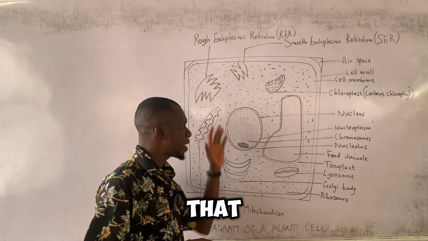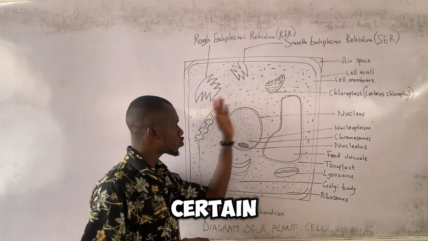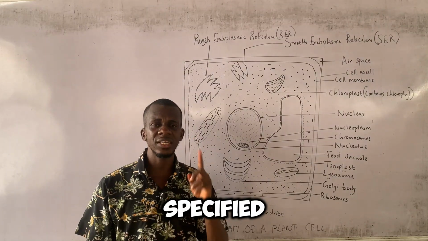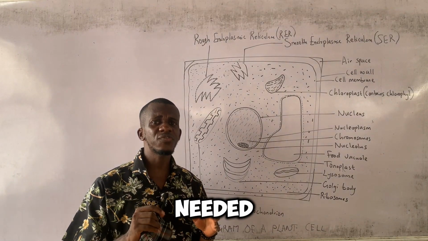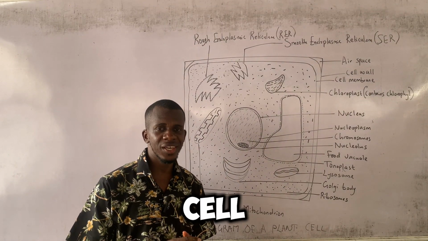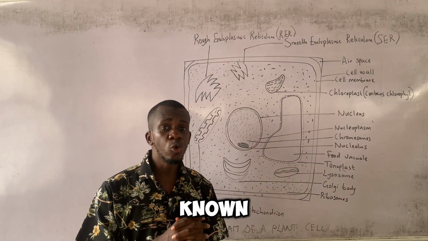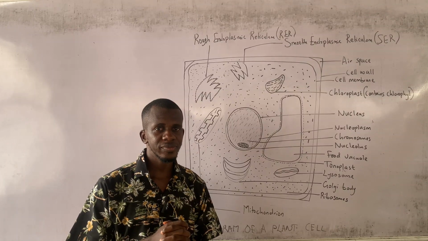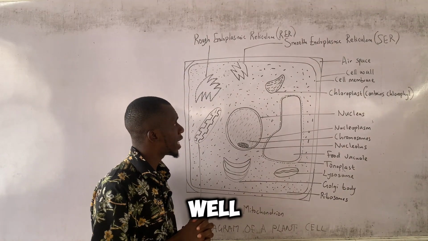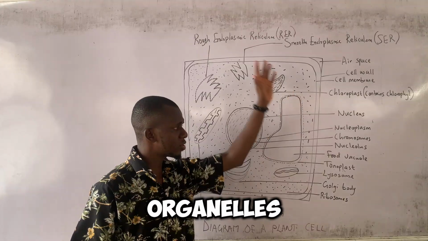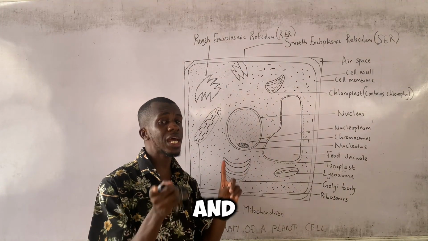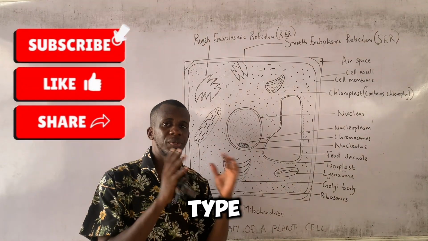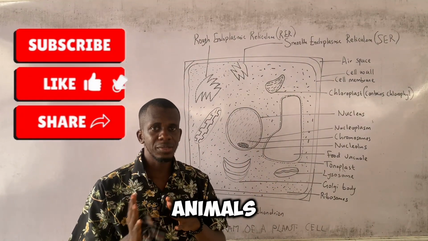Remember also that present within the cell are certain structures and components which perform specific functions needed for the smooth operation of the cell. These components are known as cell organelles or cell structures. Do not forget as well, I mentioned that some of these organelles occur in both plant and animal cells. Others occur in only one type, either plants or animals.